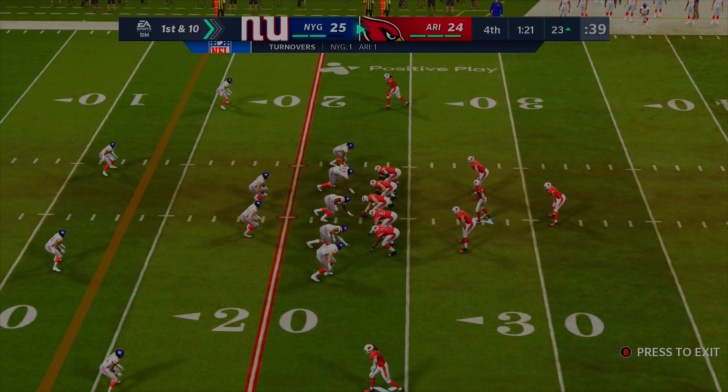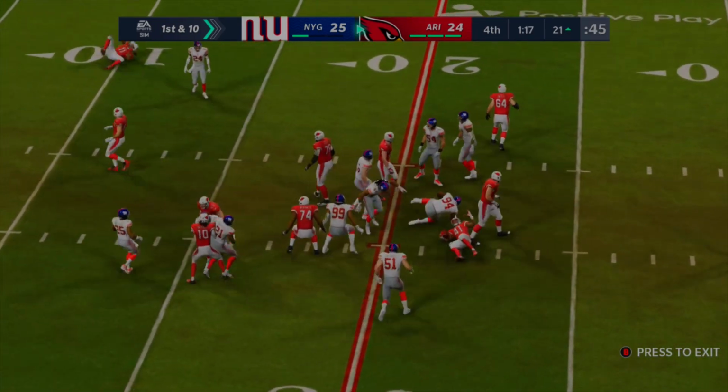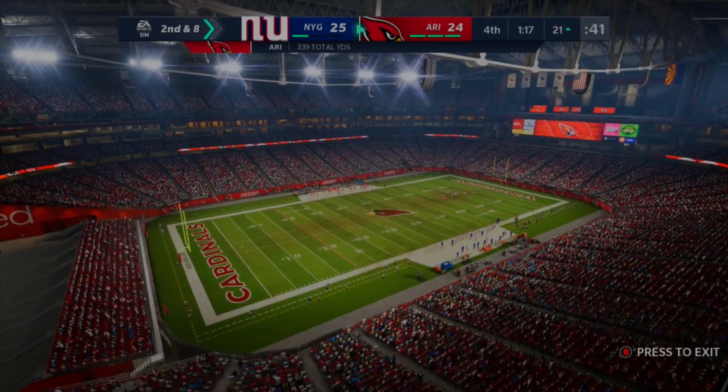So let's just see if the Cardinals can close this one out. They'll probably run the ball in, and then we'll see a field goal. So let's just see what they decide to do. And if they decide to run the ball out, I will get to the field goal. Let's see. Hand it off. And yep, that's going to be a run game. Timeout's called, and I'll get to you when the field goal or a touchdown happens.